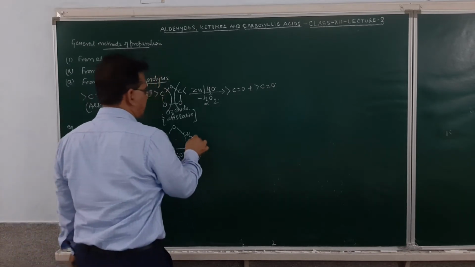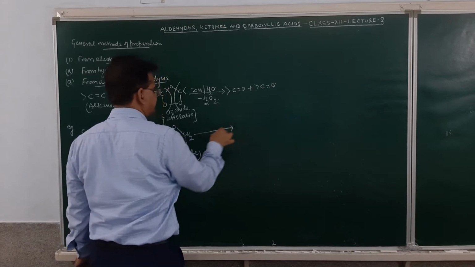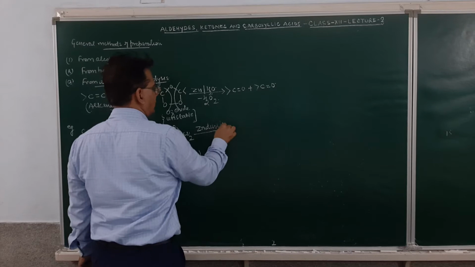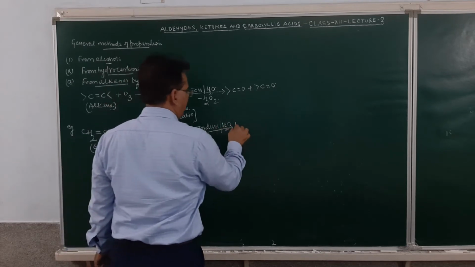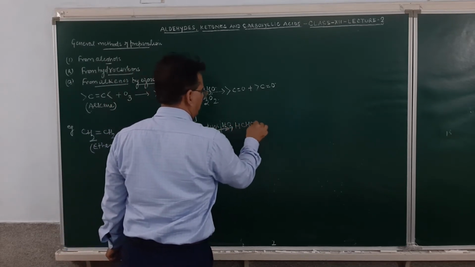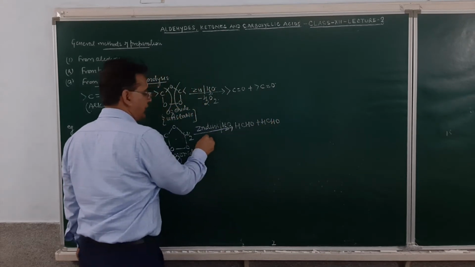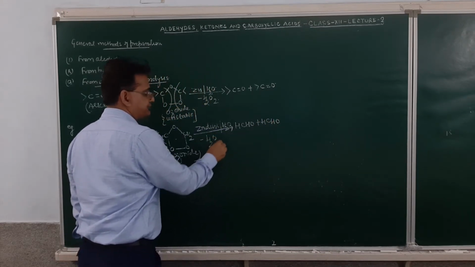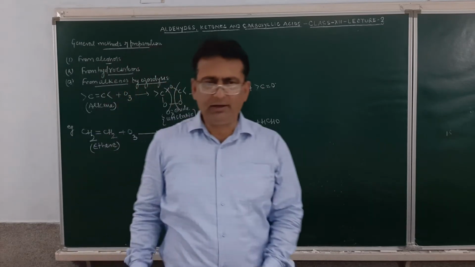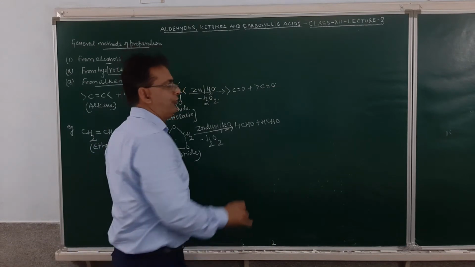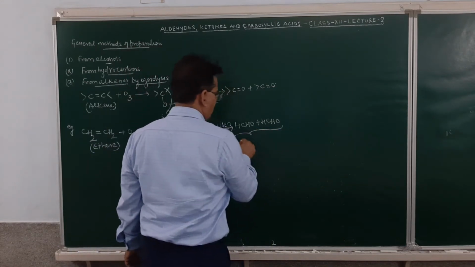This ozonide, when treated with zinc dust and water, will result in the formation of two molecules of formaldehyde, and hydrogen peroxide will be formed. Am I clear? So you may see over here the formation of formaldehyde has taken place. This is the method of preparation of formaldehyde.